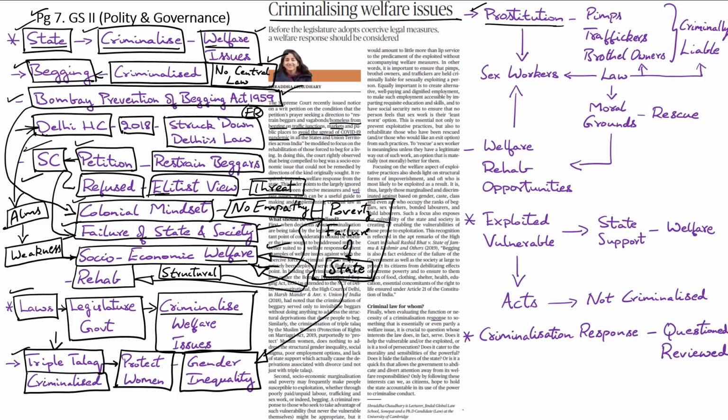The practice of triple talaq is a reflection of the gender inequality in our society, and if the state is truly looking to protect women from such injustice and exploitation within marriages, then it should be looking to work towards resolving the structural issues that are affecting the status of women in the society.